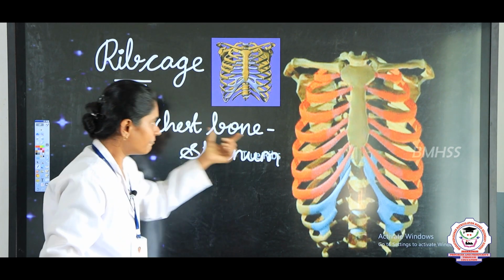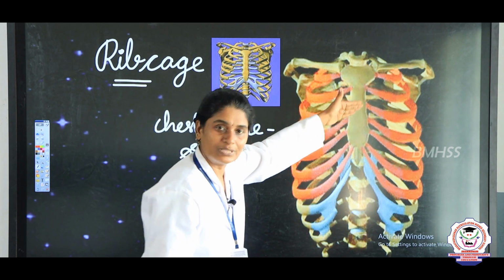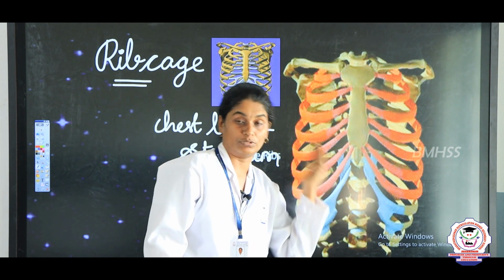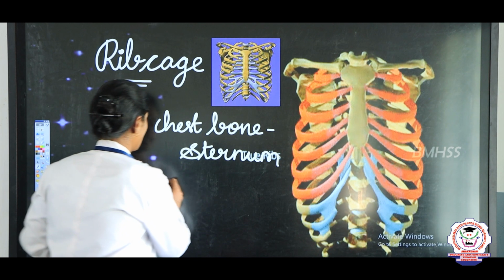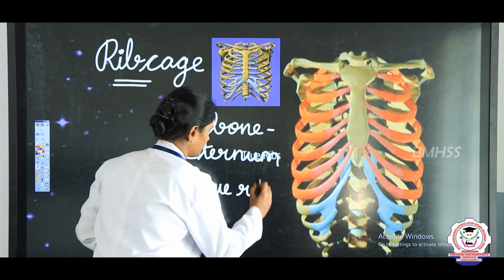Okay. So, in the front the 7 pairs of the ribs are attached to the sternum and at the back side it is attached with the backbone, that is vertebral column. So, that is why these 7 are known as true ribs. They are known as true ribs.